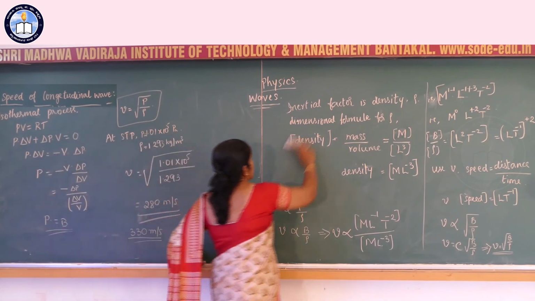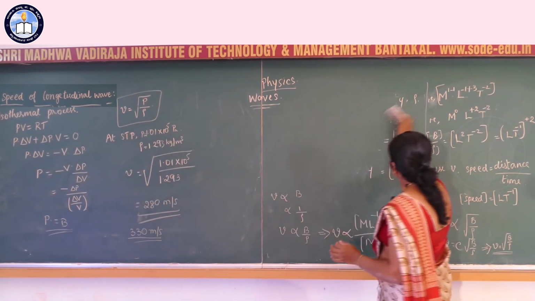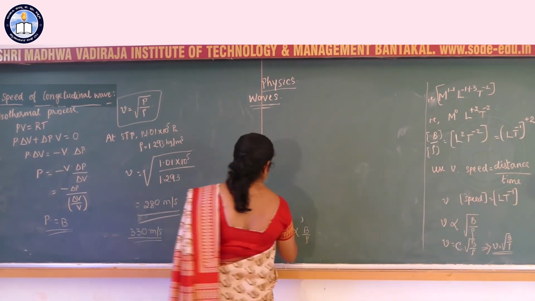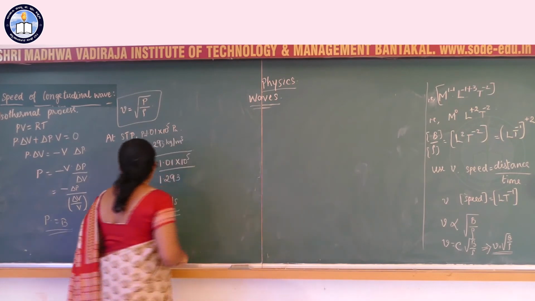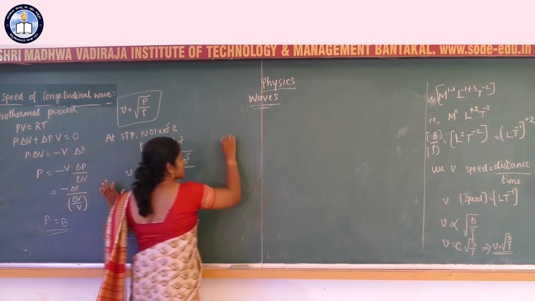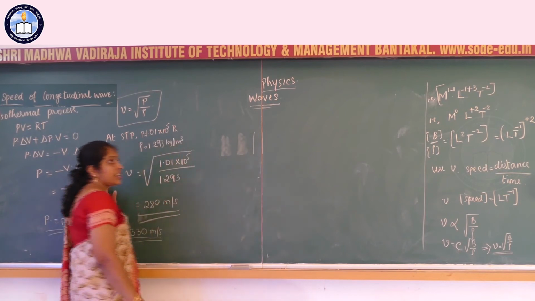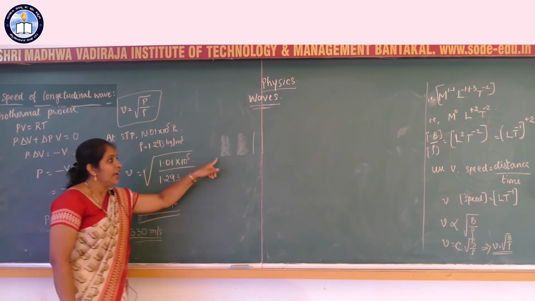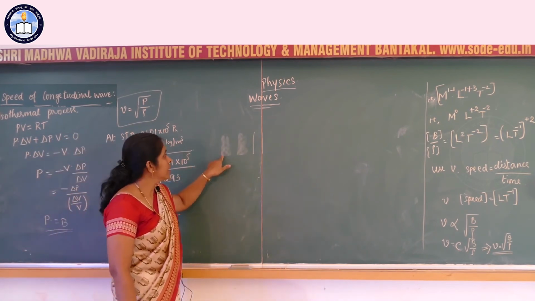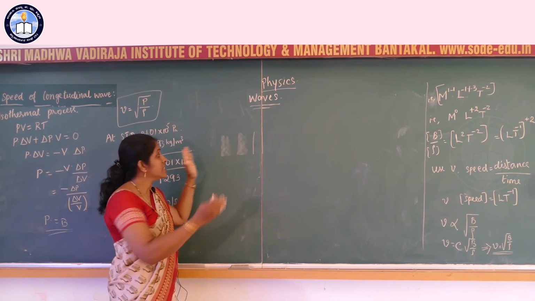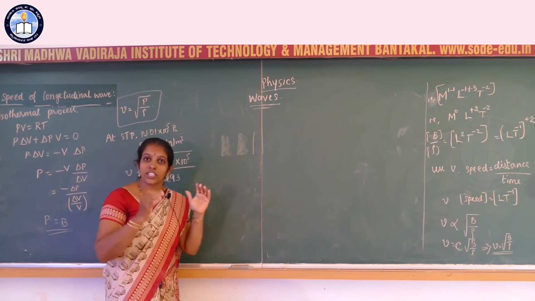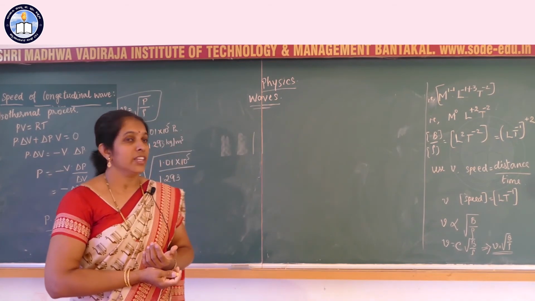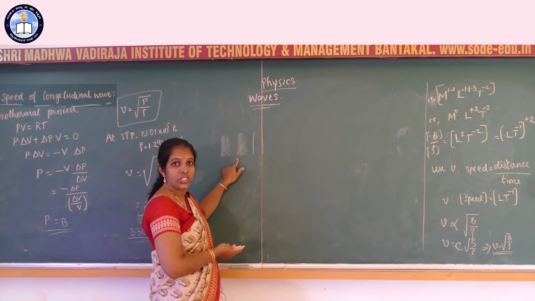Next, Laplace, another scientist, studied Newton's equation for velocity of sound, and said that these alternate compressions and rarefactions cannot take place isothermally as explained by Newton. Laplace said that these compressions and rarefactions occur very quickly. There is no time for heat exchange between the compressed region and the rarefied region.